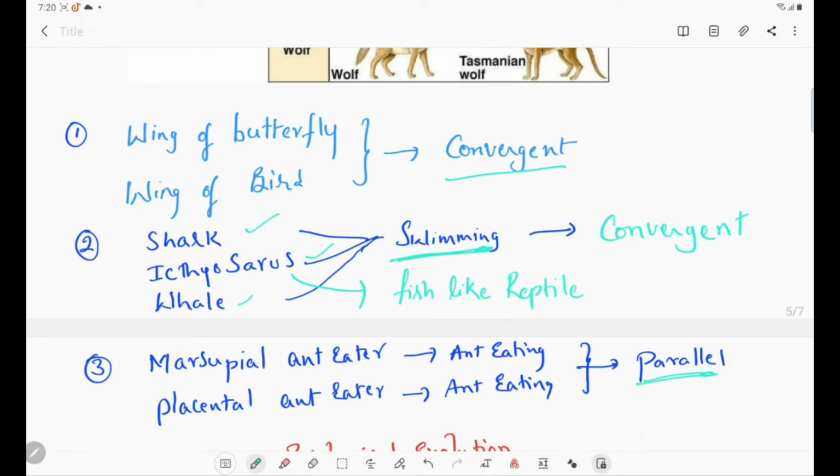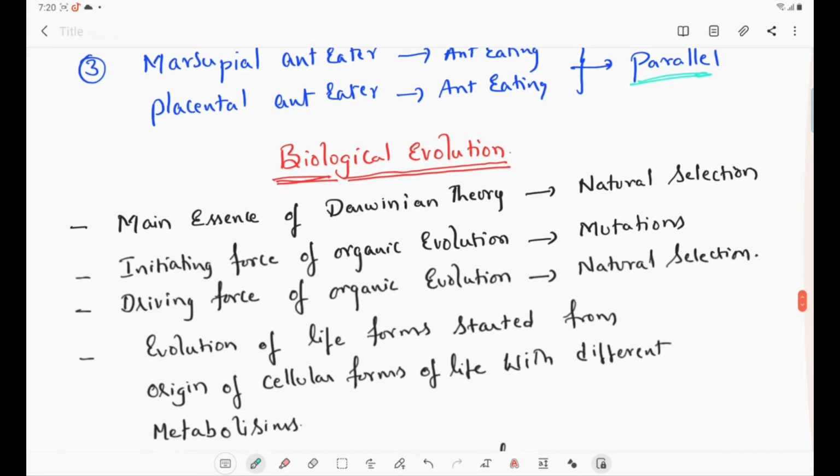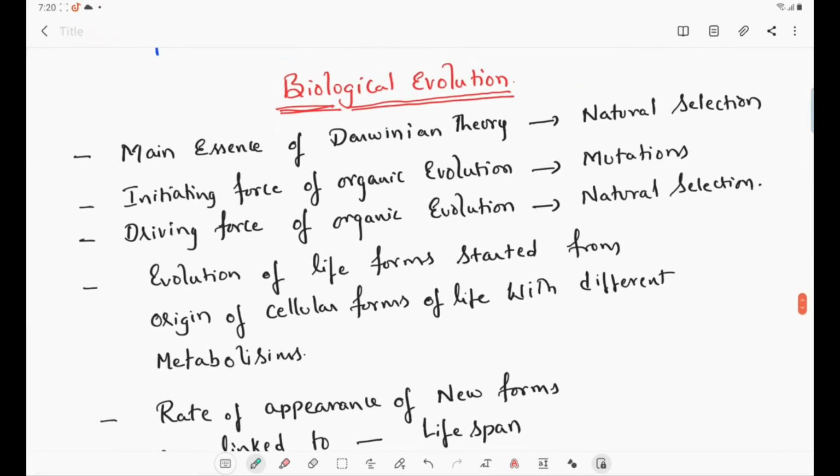Okay, and whale, these are adapted for swimming, so they are convergent evolution. And we see the marsupial anteater and placental anteater, both are adapted for ant-eating. We call that one parallel evolution. Now let us go for the next one, biological evolution.